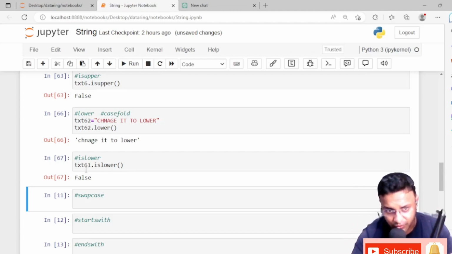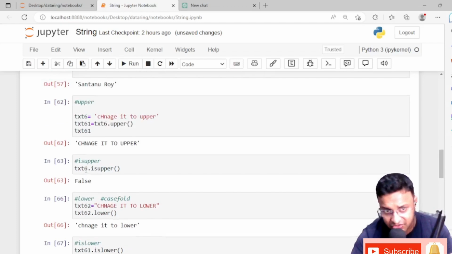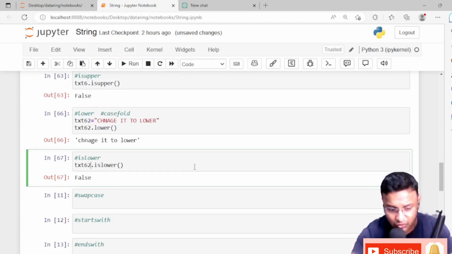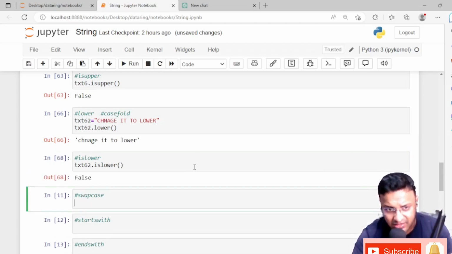Here I have taken 61. In 61, all the letters were in capital format, so that is why it has given false when I use is lower, right?